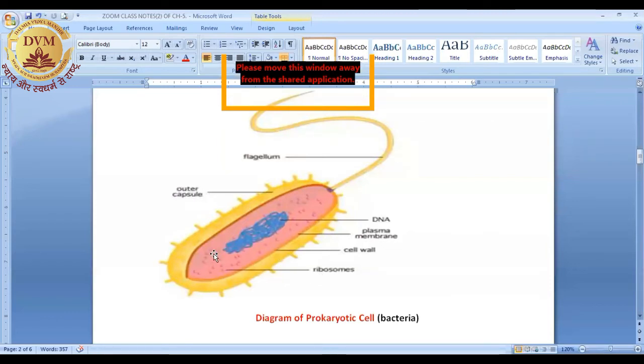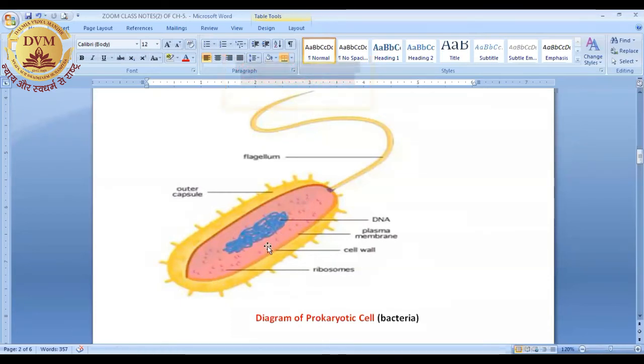Up here, you can see in the diagram, this is a pink color. It is only a highlight. It is not pink color. So this jelly-like liquid which is filled inside the bacterial cell is known as the cytoplasm, right? And DNA lies in this cytoplasm.